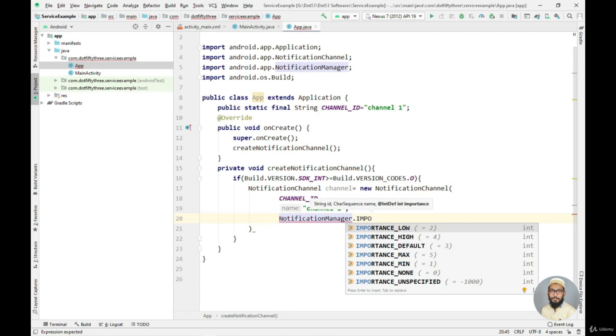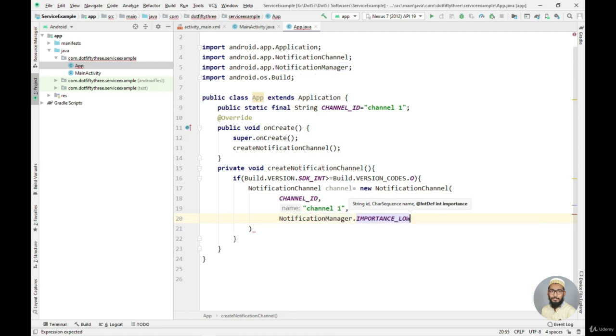Now as you can see, there are certain importance levels that we have studied about in the notification lecture. In this lecture I am just going to use one of them, and as I told earlier, the importance for our channel, if we are going to use it for a service, we need to keep it as low. So I will use importance low for my service.